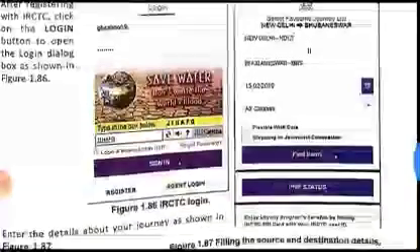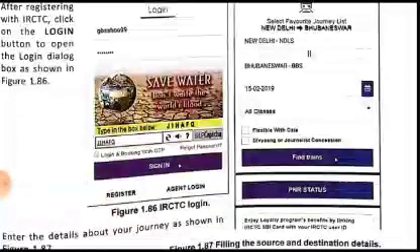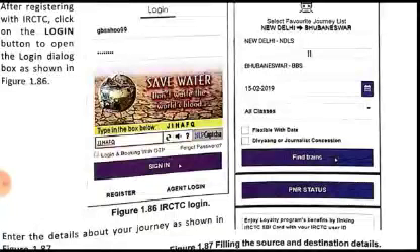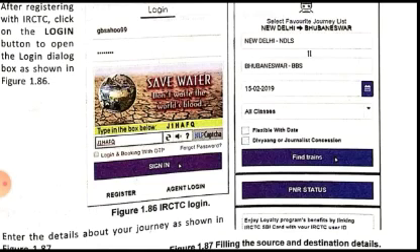Here you first have to enter the details of your journey. The details of the journey mean, first of all, you have to enter your starting station, or source station, the station from which you will start your journey. Then you have to enter the destination station, where you want to end your journey and reach. You also have to enter the date of travel. So these three pieces of information are your travel details.